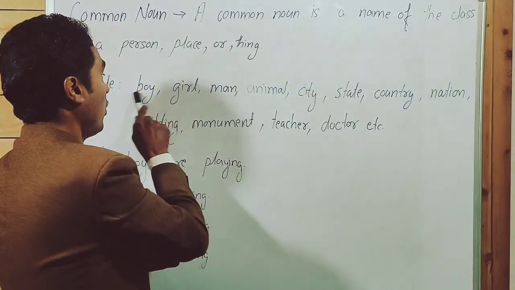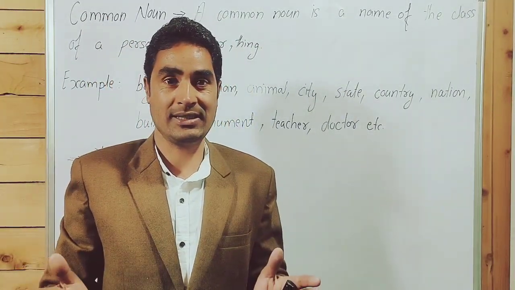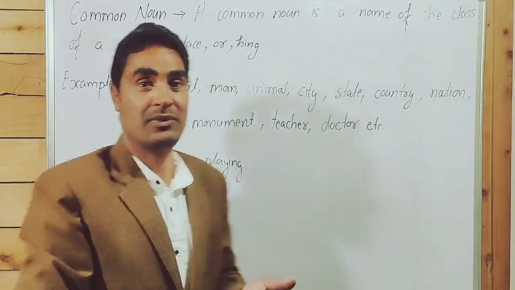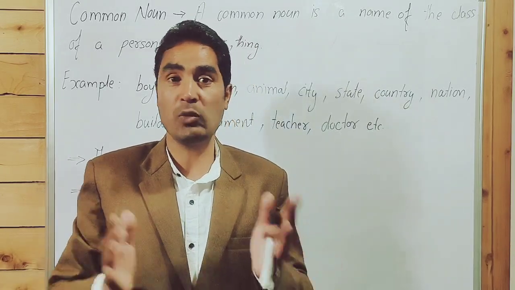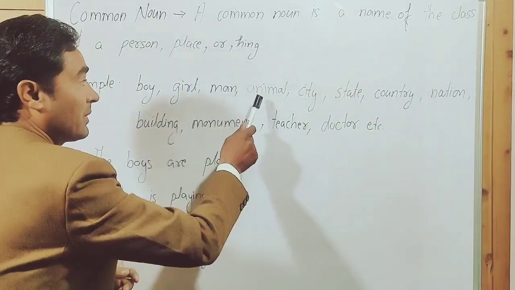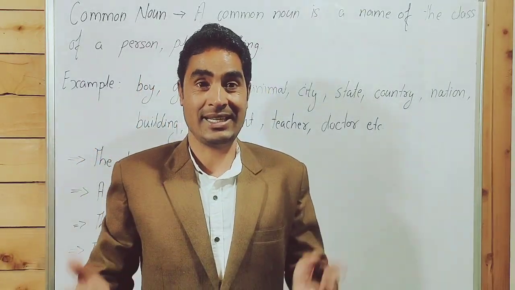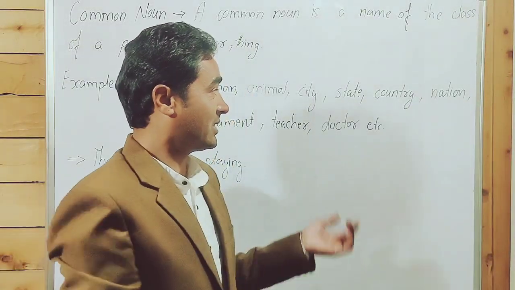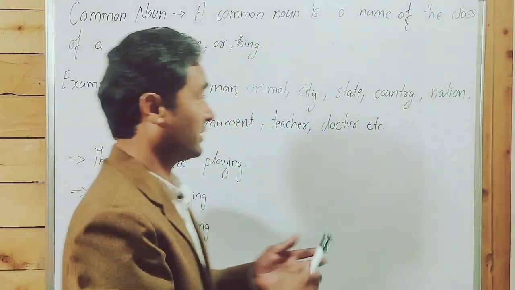When we talk about boy, I'm not talking about a particular boy, it means all boys. It tells us about the class, category of boys, girls, all girls in the world, all boys in the world, animal, city. There are many cities in the world, millions of cities. There are many states, many countries. So these are common nouns.